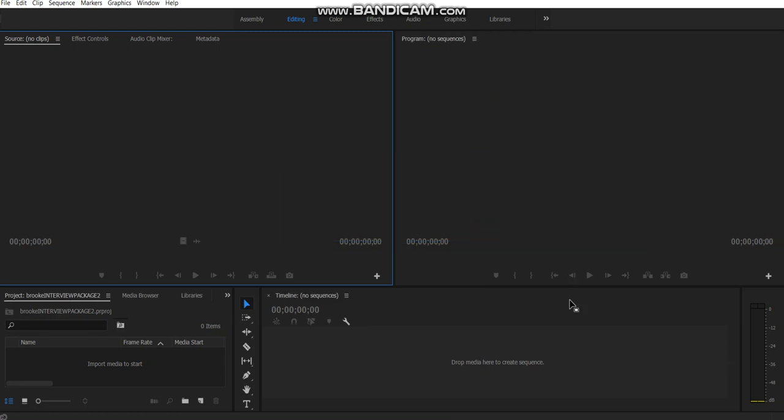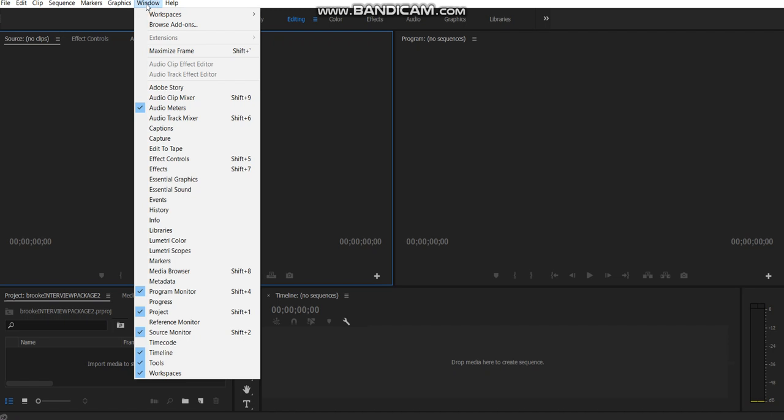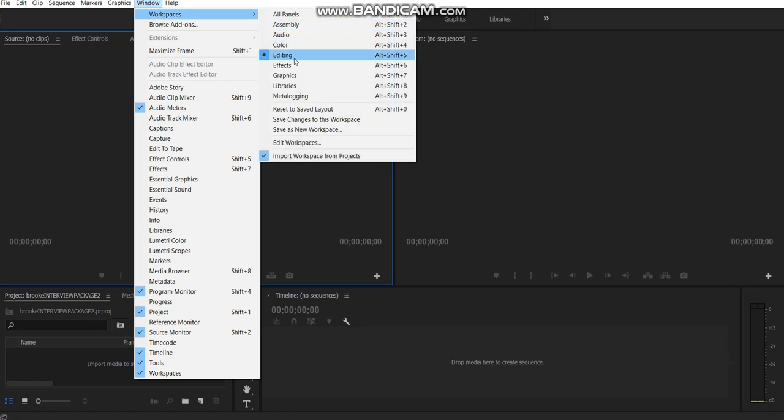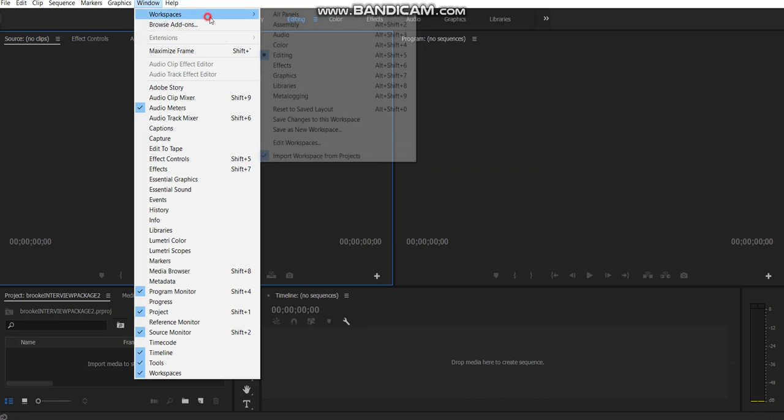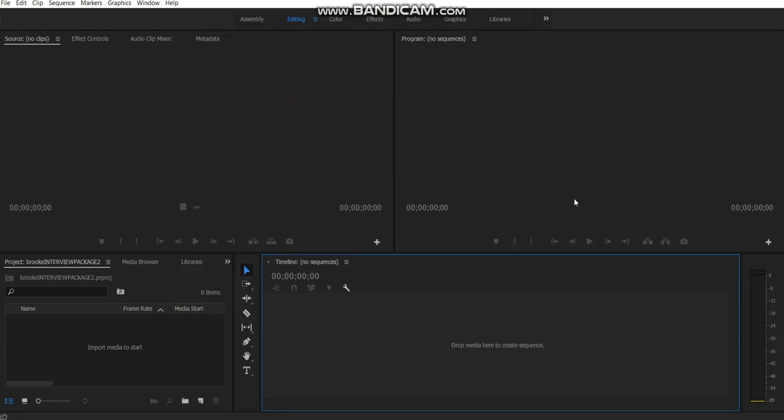The Premiere interface is a source monitor on the left, program monitor on the right, project panel bottom left, timeline sequence, timeline panel bottom right. If you don't see it this way, you'll go to click Window, choose Workspaces, make sure you're on Editing, and then Window, Workspaces, Reset, and that will put everything back the way that it was in case something got moved around. So we want to create a new sequence.